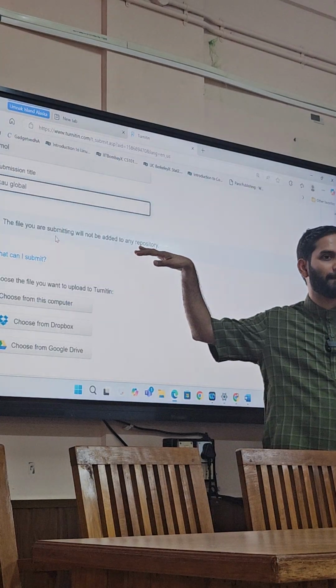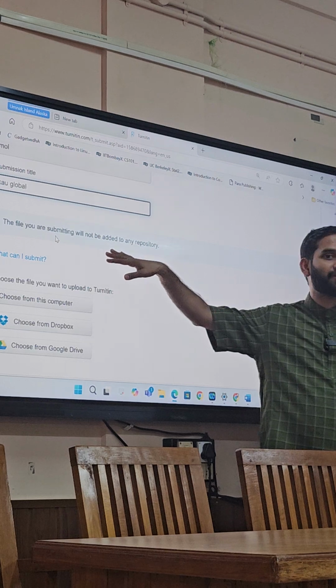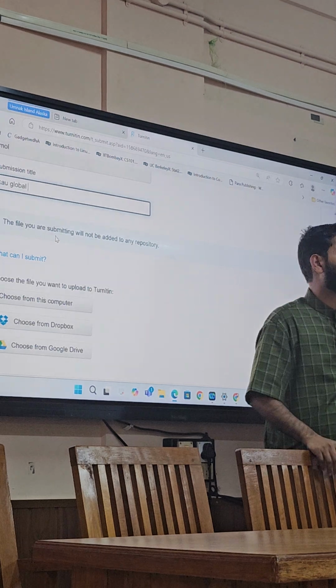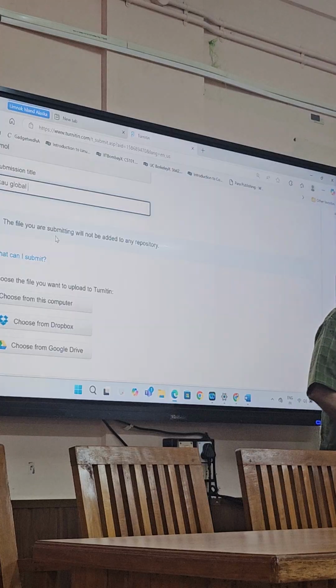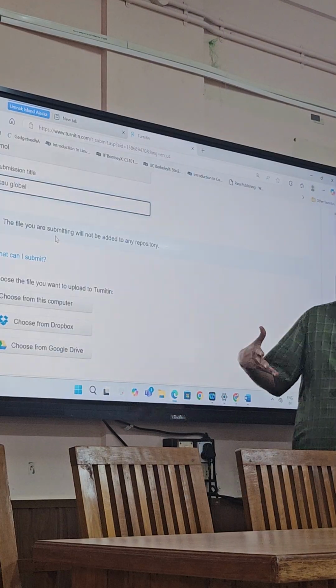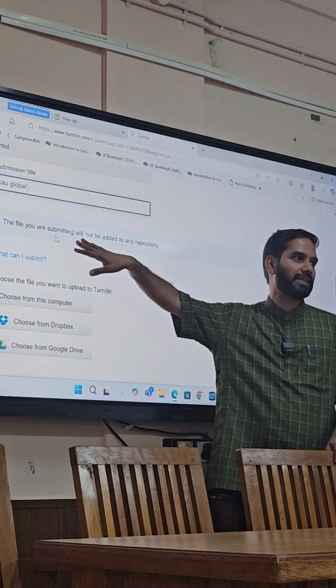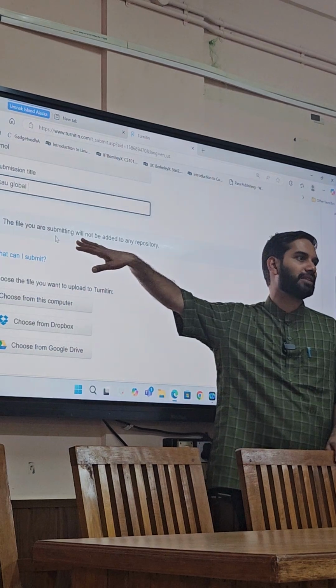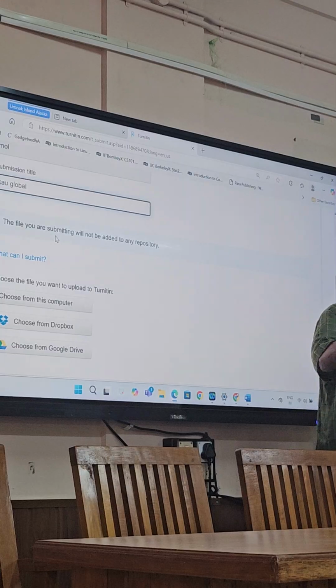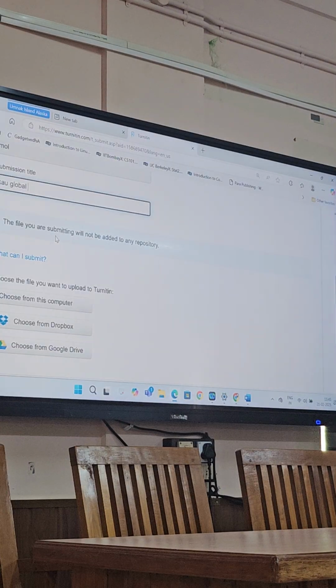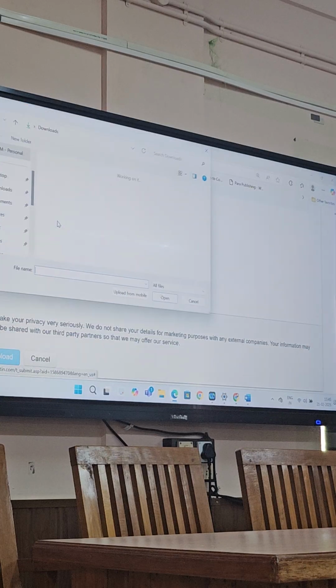What does it mean? If you are not enabling this filter, the whole thing will go to the archive of Turnitin, and if you check the revised manuscript, it will show 100% plagiarism. So before checking trials, you have to enable this filter in the settings. Add it to no repository. The filter is add it to no repository, not at all. Here, you are about to check something, please ask the person whether you enabled the add it to no repository option. Okay. Then choose from this computer.